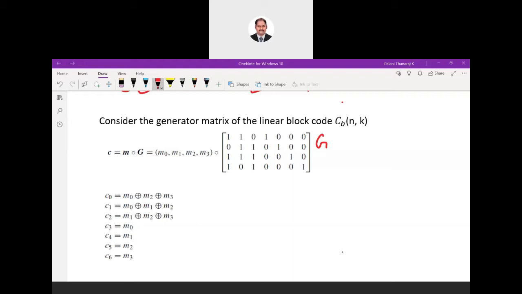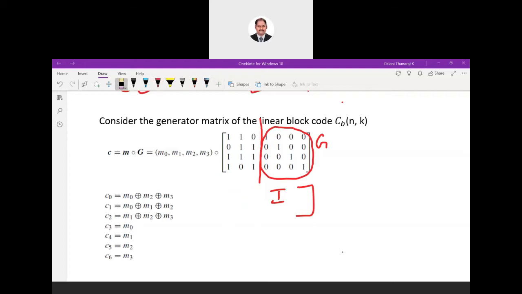If you draw a line, you are having some combination of ones and zeros, but if you try to see this side, it is having a particular property. Diagonal elements are 1, so this is nothing but the I of K. So this has to be a parity. So this is G matrix of form parity combining with the identity matrix. This we can find out easily from the block of data.